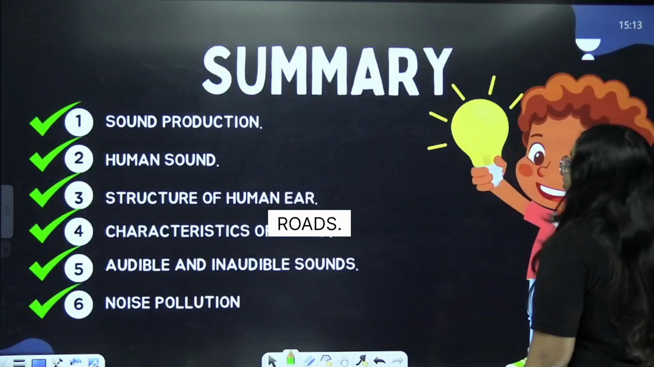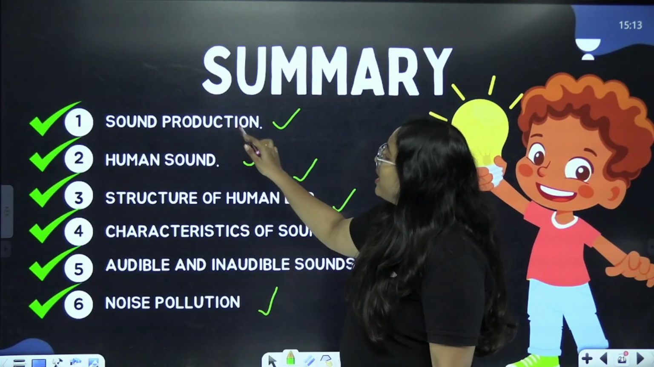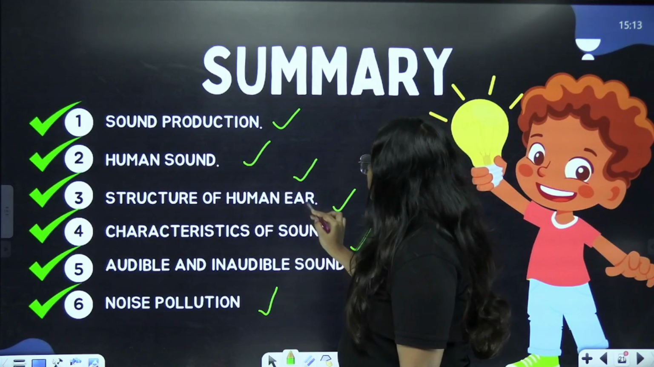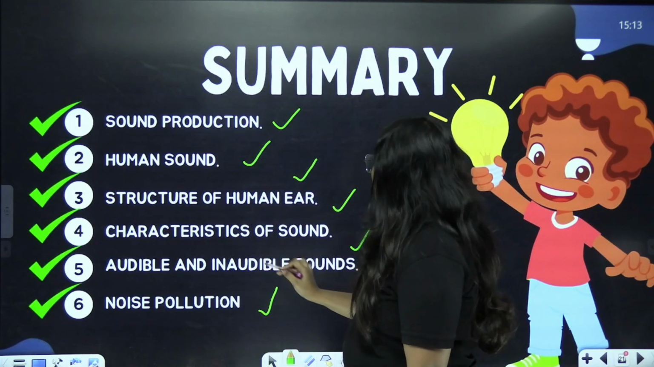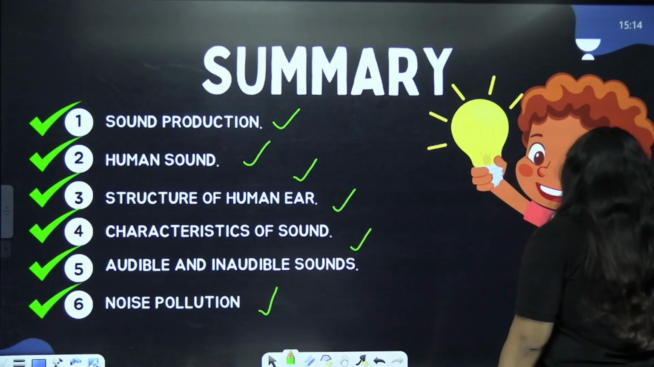Clear? So now we are going to summarize the points we discussed today. We started with sound production, human sound, structure of the human ear, characteristics of sound, audible and inaudible sounds, and finally noise pollution.